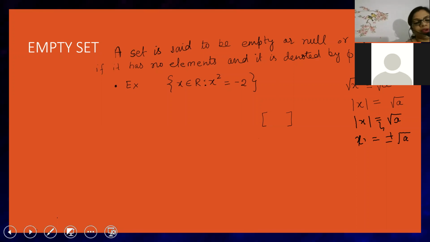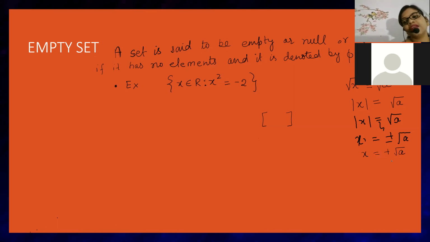Plus minus root under a. I repeat. So beta, that means x will have two values. One value will be plus root under a and another value will be minus root under a. Okay. So that is what modulus of x means. Now here we will see a very important point.